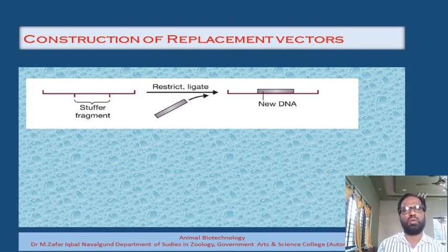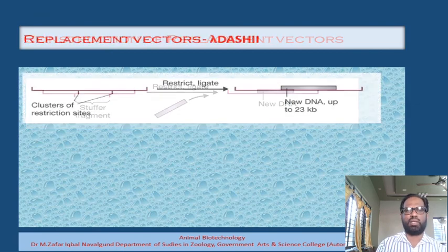Whereas in case of the insertion vector, we have already removed that fragment before the construction of the cloning vector itself. At the time of construction, we removed that particular fragment, and after removing it, we religated the rest of the region. That's why it is called the insertion vector. In this case, we have not removed anything; we have only introduced two restriction sites flanking the stuffer region. At the time of the experiment, we replace this DNA fragment with the foreign DNA. That's why it is called the replacement vector.